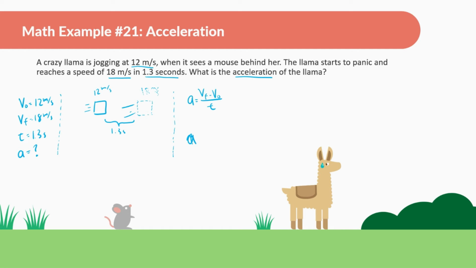And this is a relatively easy problem, so you might be like, oh, I don't want to draw it, I don't want to do all this kind of stuff. And that's fine, but you are going to make a lot more mistakes by doing that. So I would very much get in the habit of, no matter how easy it is, taking the steps of making it easy, of doing all the work. It is going to definitely save you from a lot of little mistakes. Okay, so let's just do 18 minus 12 divided by 1.3, and we get 4.62-ish meters per second squared.